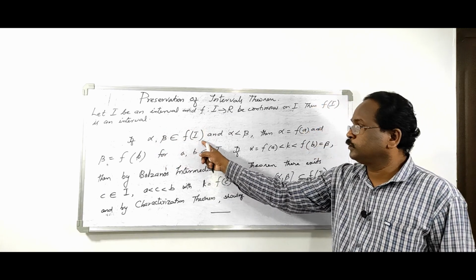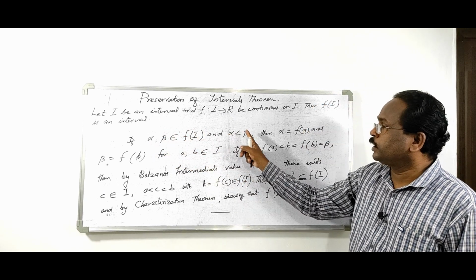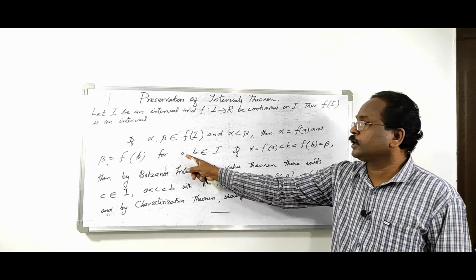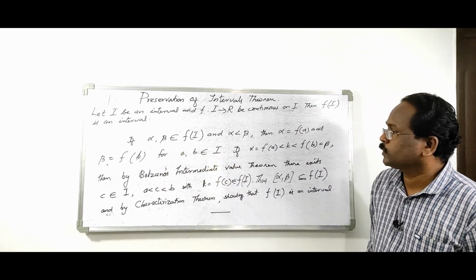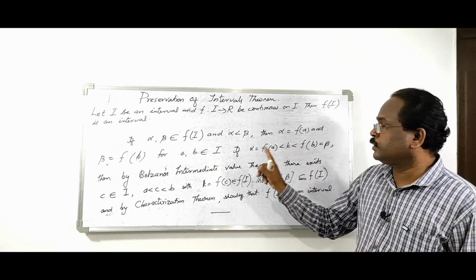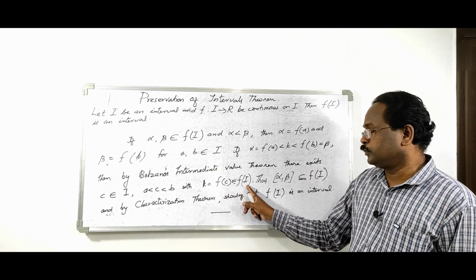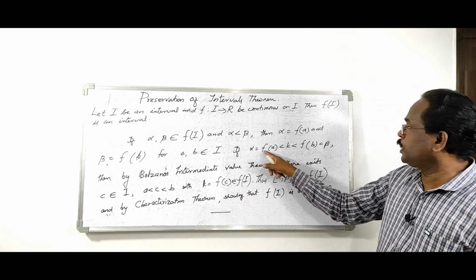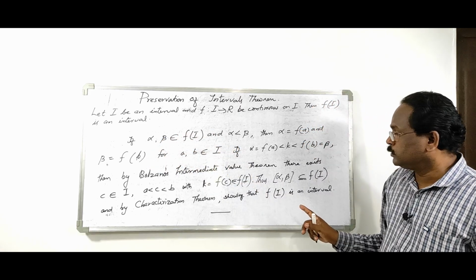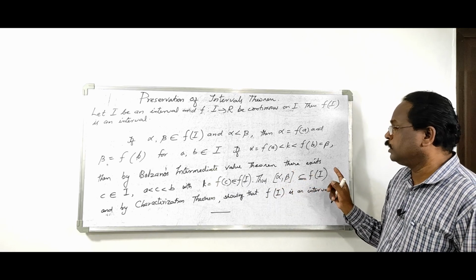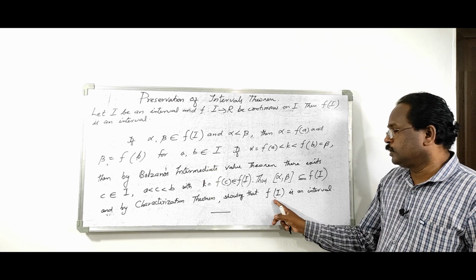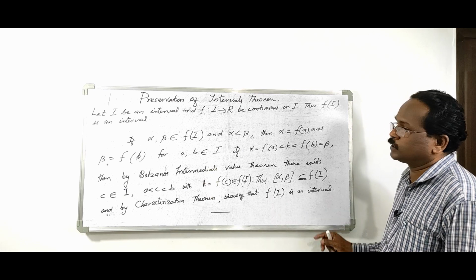Note, alpha is an element of f of I, beta is an element of f of I, and alpha is less than beta, then alpha equals f of A, beta equals f of B, where A and B are contained in I. Now if k is a number between f of A and f of B, then k equals f of C, but f of C is an element of f of I. So any number between alpha and beta is contained in f of I, and we take alpha and beta contained in f of I, thus we get the closed interval [alpha, beta] contained in f of I. Then by the characterization theorem, the set f of I is an interval.